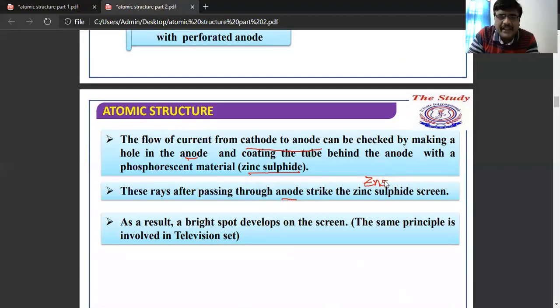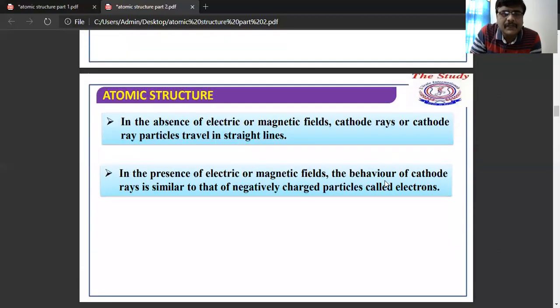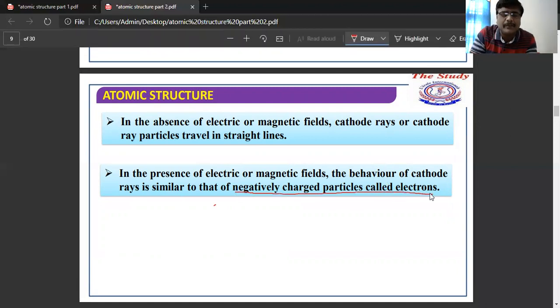By striking, what is happening? A bright spot develops on the screen, which can be seen. In the absence of an electric or magnetic field, the cathode rays always travel in a straight line. In the presence of an electric or magnetic field, the behavior of cathode rays is similar to that of negatively charged particles known as electrons. The properties will be similar.